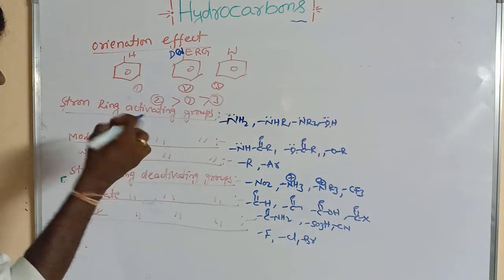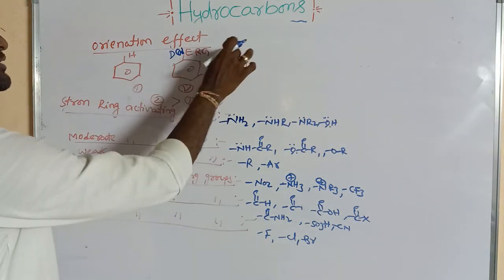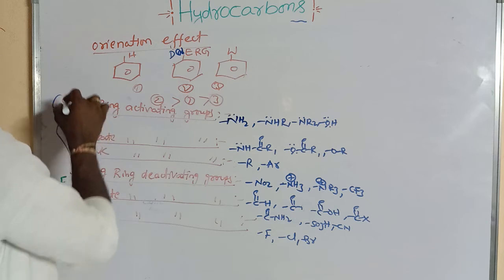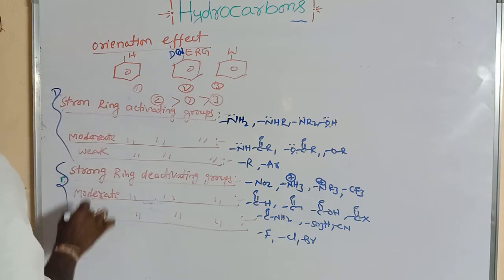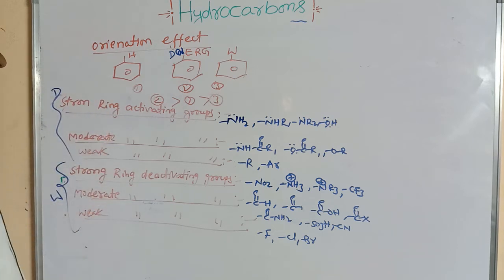So here the strong ring-deactivating groups act as withdrawing groups. All these act as donating groups. So these three act as withdrawing groups.